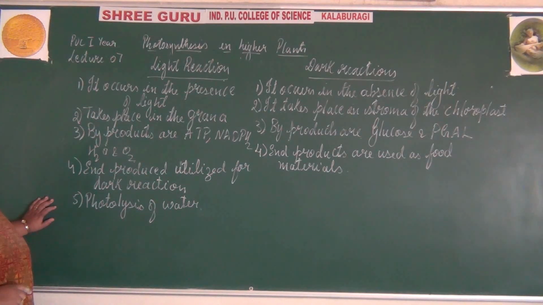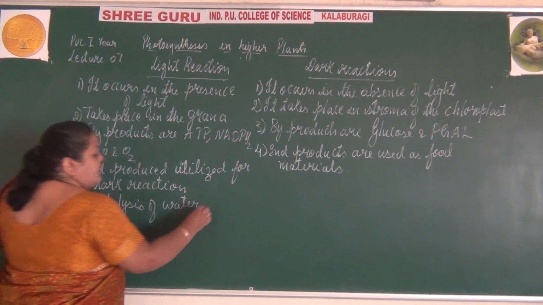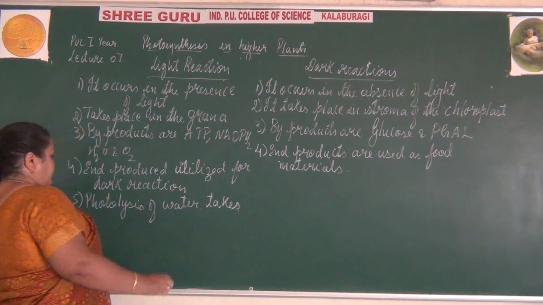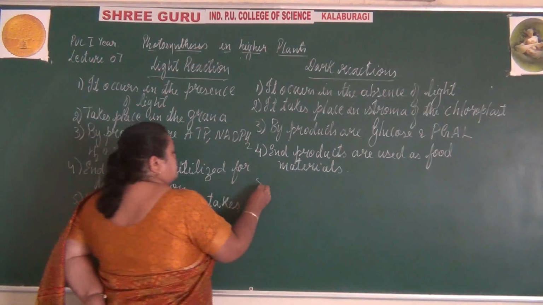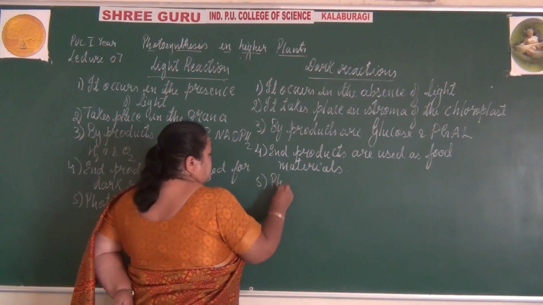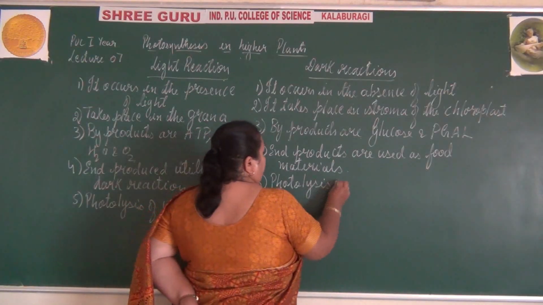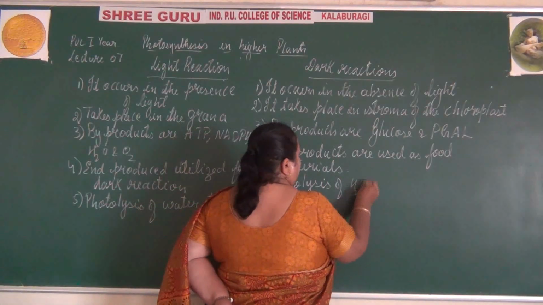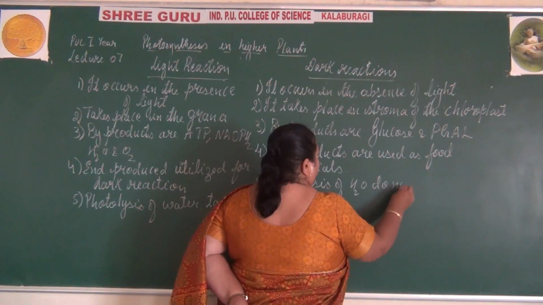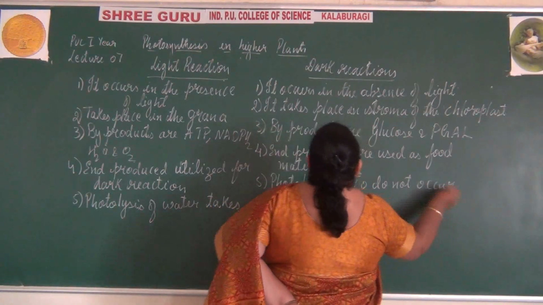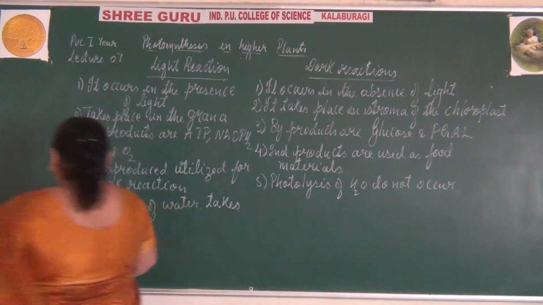Photolysis of water does not occur in the dark reactions.